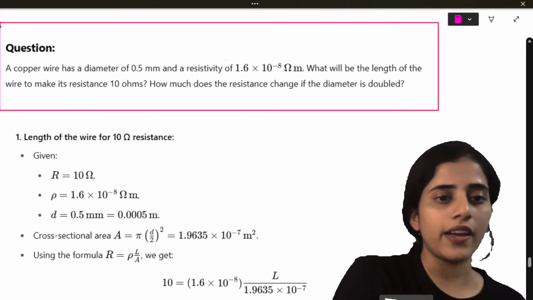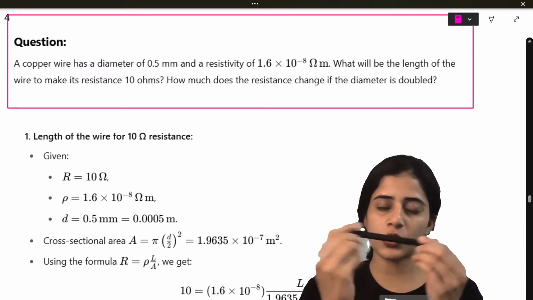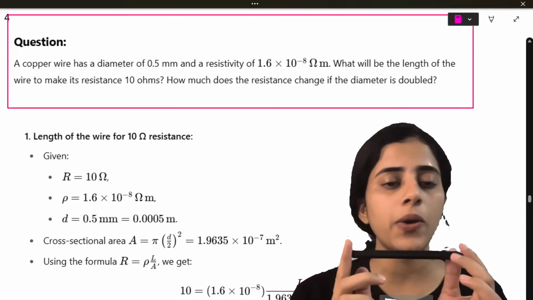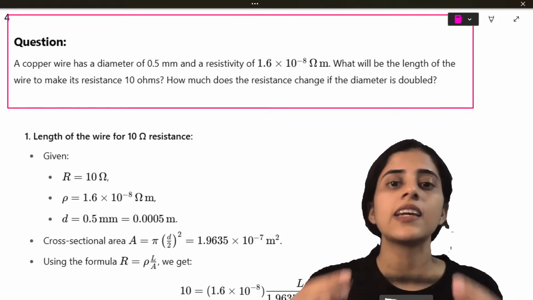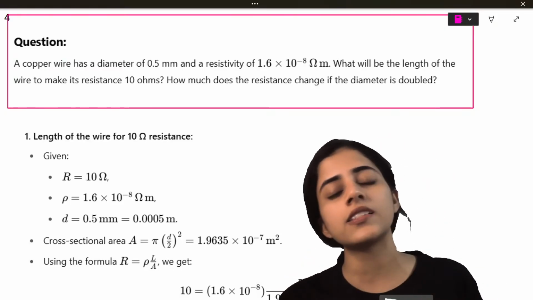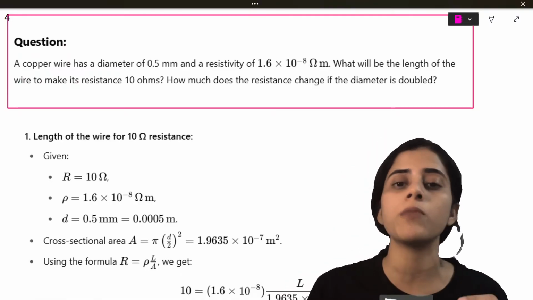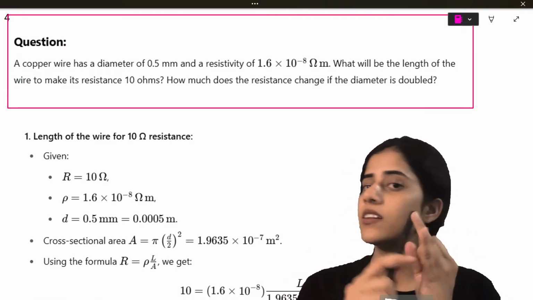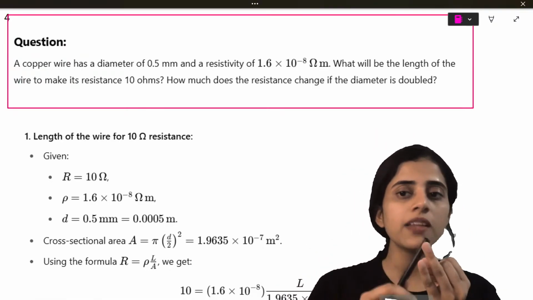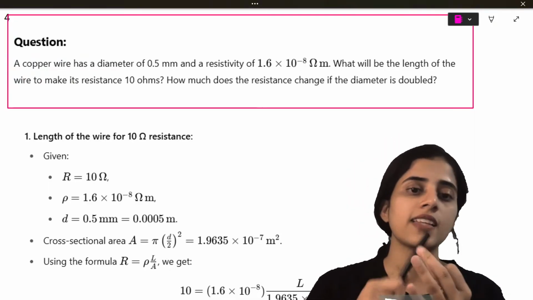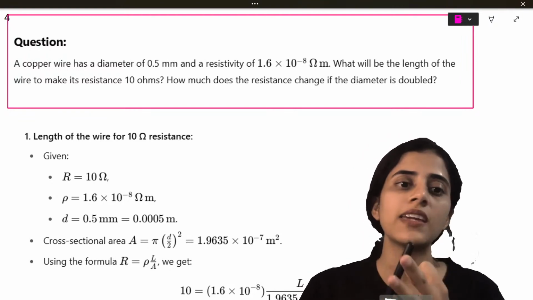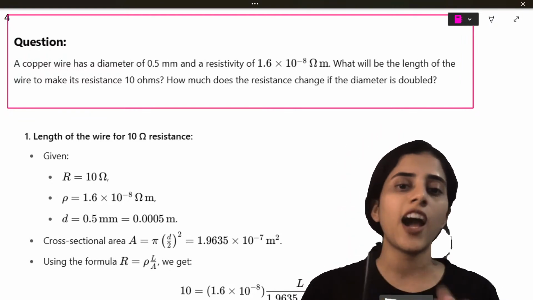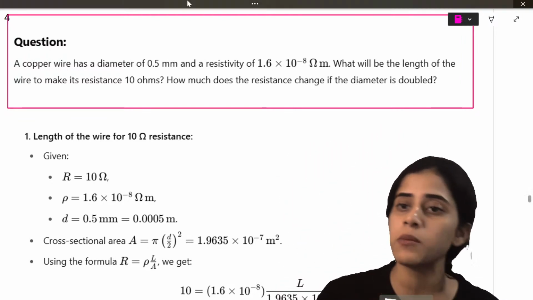A copper wire has a diameter of 0.5 millimeters. It has a resistivity of 1.6 into 10 raised to minus 8 ohm meters. Diameter and resistivity are given. What will be the length of the wire to make its resistance 10 ohm? And how much does the resistance change if the diameter is doubled?